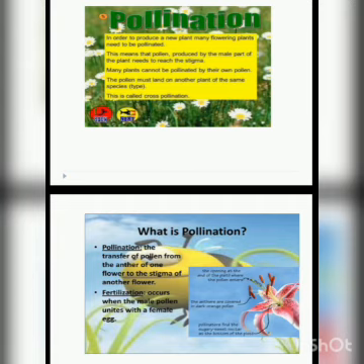Here the egg is present, the pollen grain combines with the egg, fertilization takes place and the formation of the new plant begins.